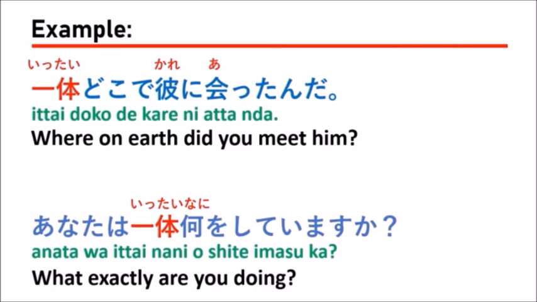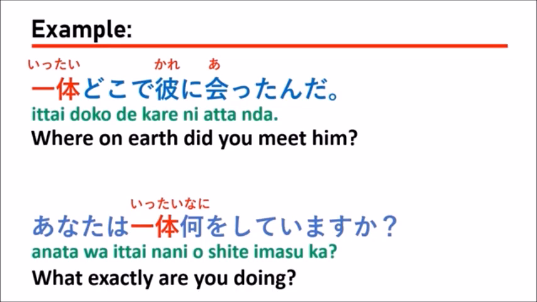When you use ittai, that means you want to specify something, or you want to focus on what happened. For the first sentence, they say ittai doko de kare ni attan desu ka? This means you want to focus on where you met him. There are many places they could have met each other, but you don't know, so you want to focus on the place where they met.